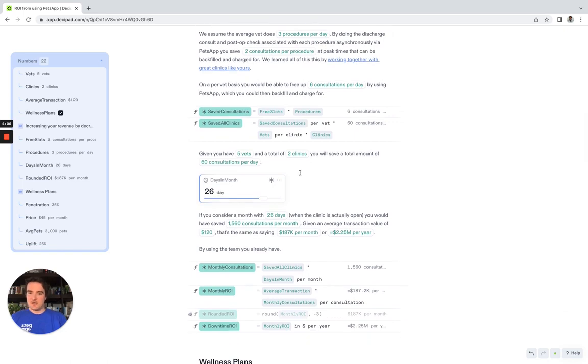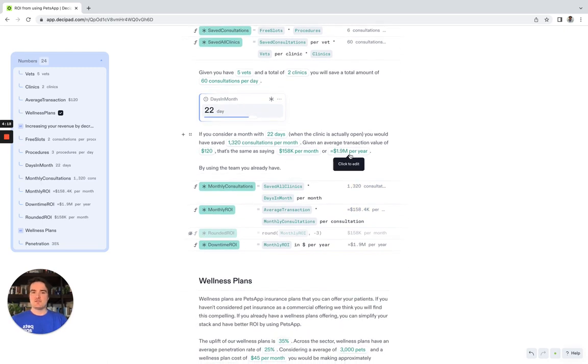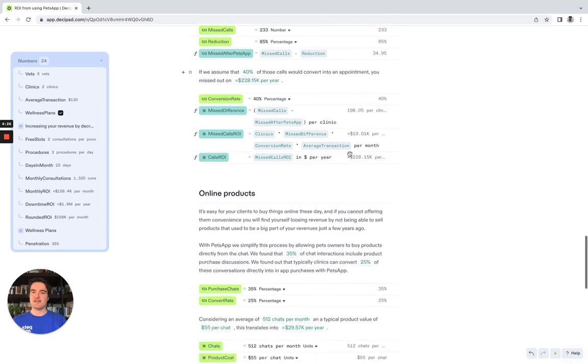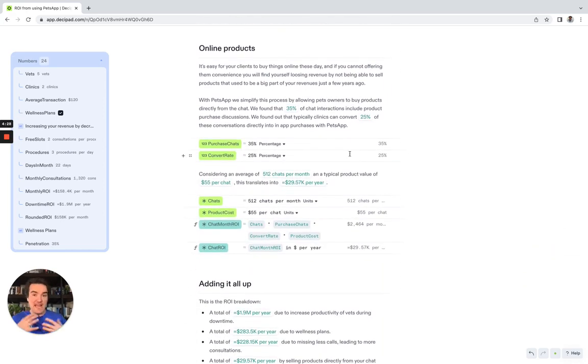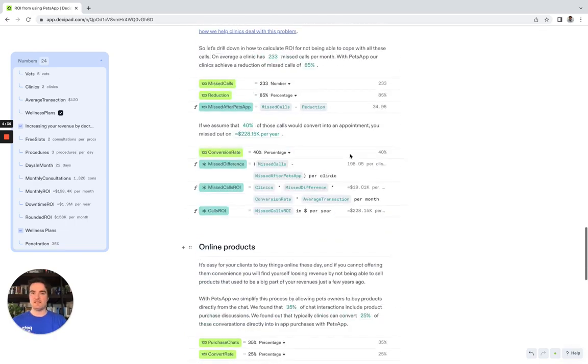But how many days are they open? Well, here, this clinic works 26 days per month, but maybe this clinic is only open 5 days a week and an average of 22 days per month. They can edit that there. And so given all those assumptions, you can see by backfilling these freed up consultation slots, this is how much money they could save. And they can do that for all the assumptions in the model. They can track our thinking and interrogate our thinking and edit the assumptions behind our thinking in this model until they have extreme comfort with Decipad.